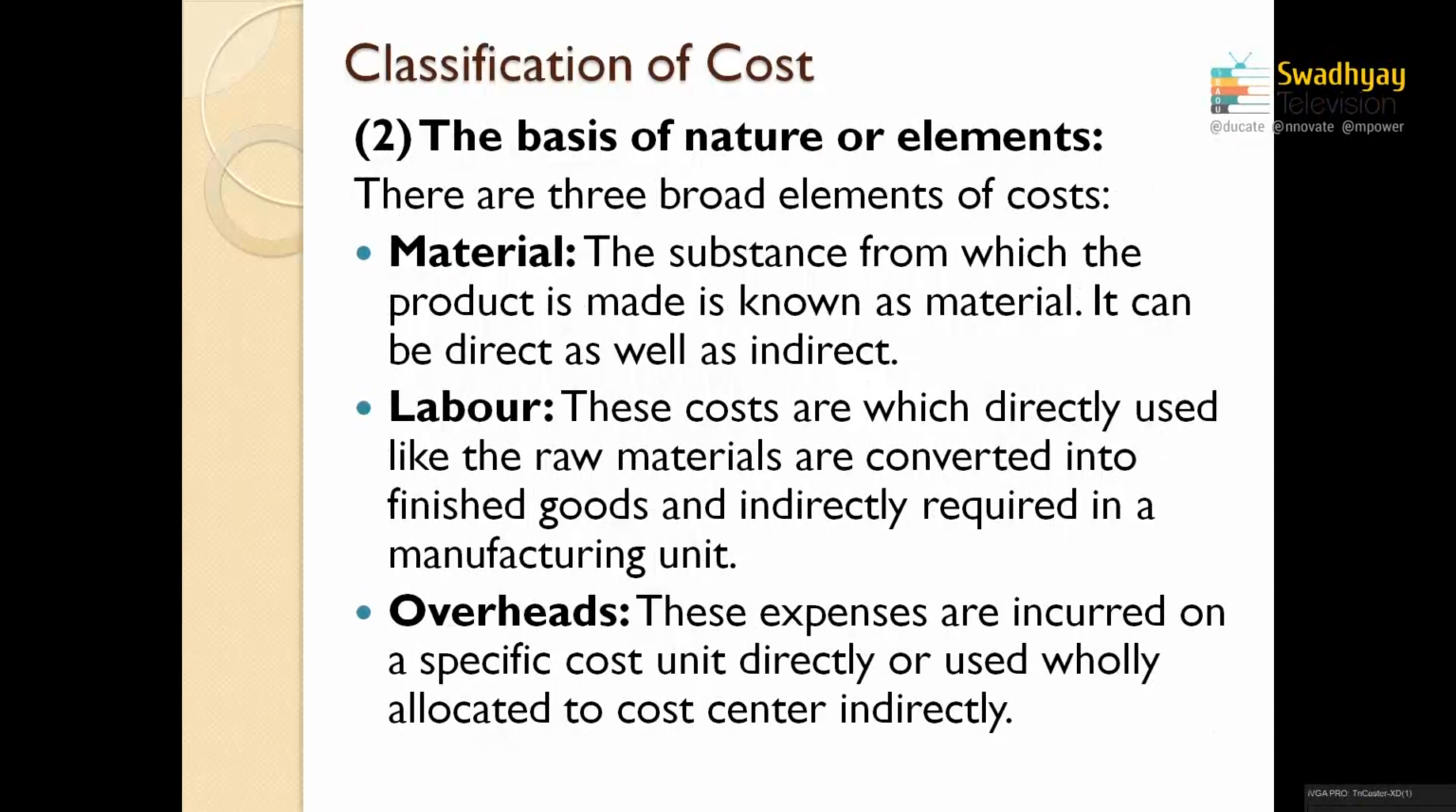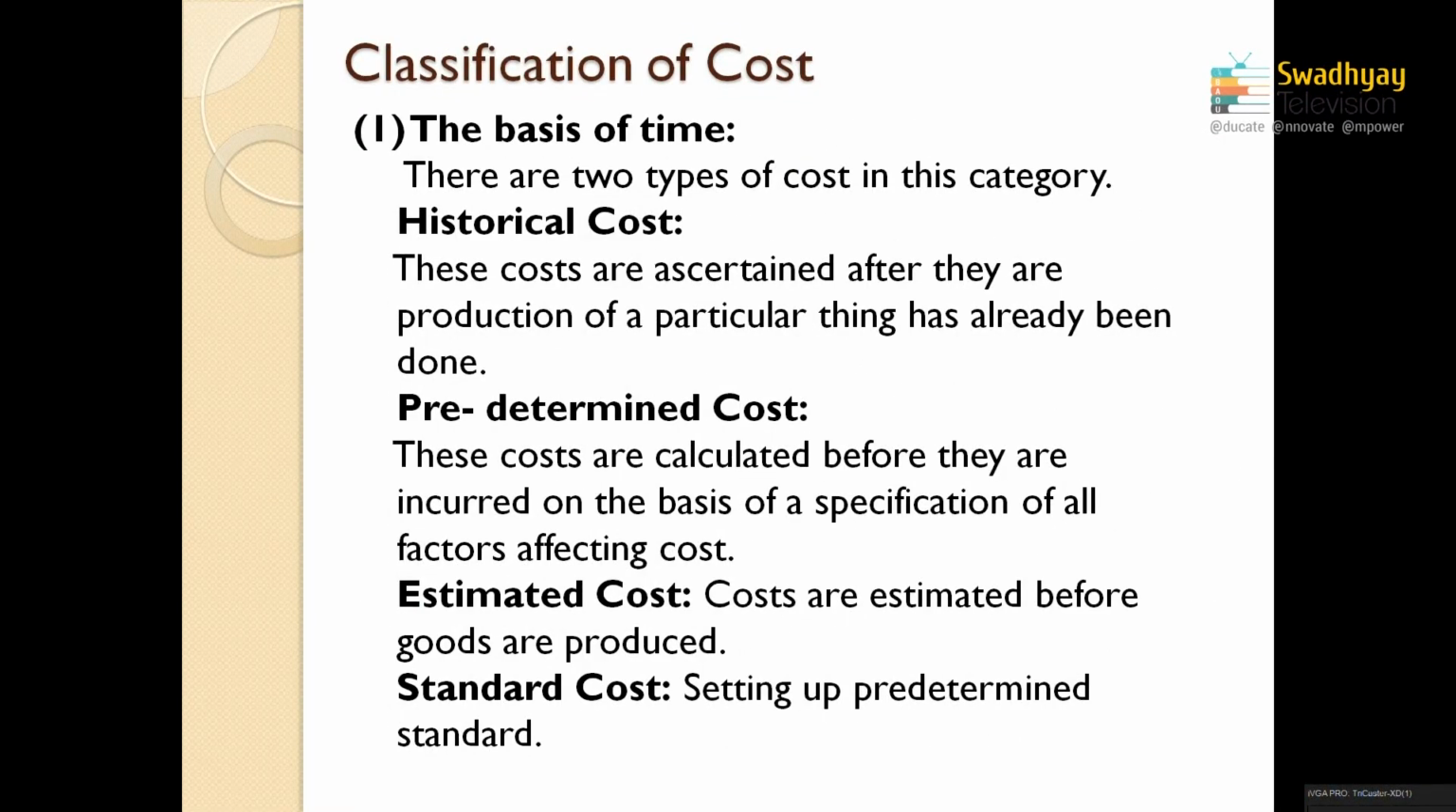Now let us move to the first classification, on the basis of time. On the basis of time, it is classified into two parts. One is historical cost and the other one is predetermined cost. Historical cost means the cost once it is incurred for the manufacturing of a product. The cost which was already incurred and which has some value is called historical cost.